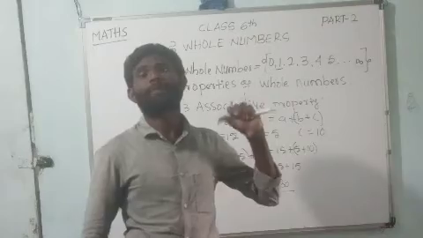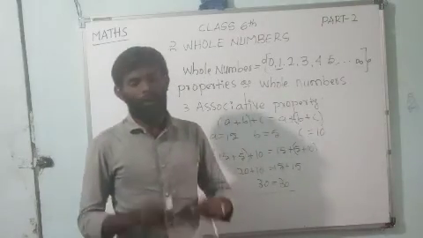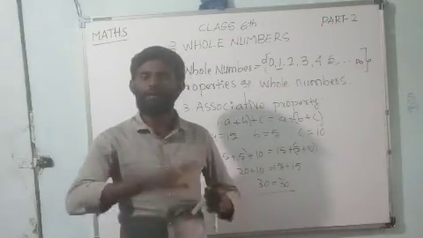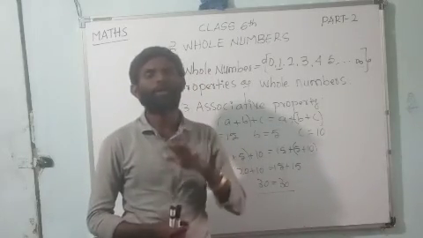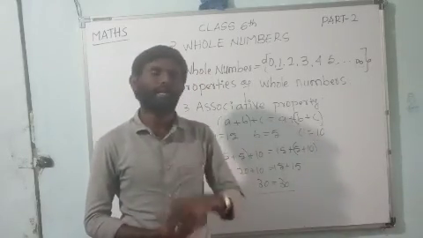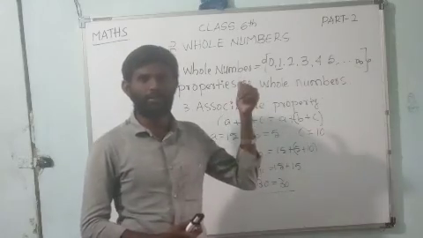That is the associative property. Okay dear children, till now we have discussed the properties of whole numbers: closure property, commutative property and associative property. The remaining contents regarding this chapter I will continue in my next class.